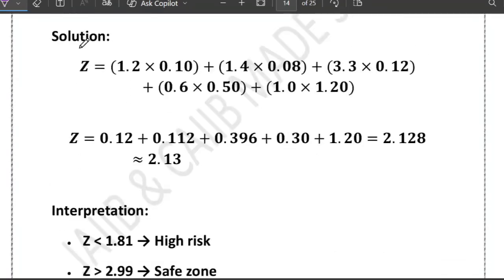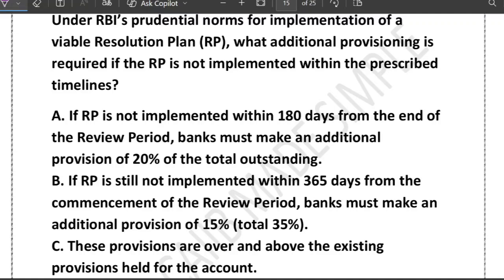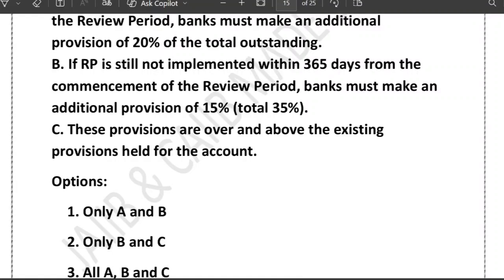The next question is, they have asked you that under RBI prudential norm for implementation of a viable resolution plan, that is called RP, what additional provisioning is required if the RP is not implemented within the prescribed timeline? Option A says that if RP is not implemented within 180 days from the end of the review period, bank must make additional provisioning of 20% on the total outstanding. B says that if the RP is still not implemented within 365 days from the commencement of the review period, bank must make additional provisioning of 15%. Option C says that these provisions are over and above the existing provision held for the account.